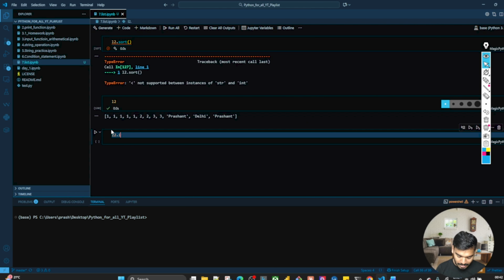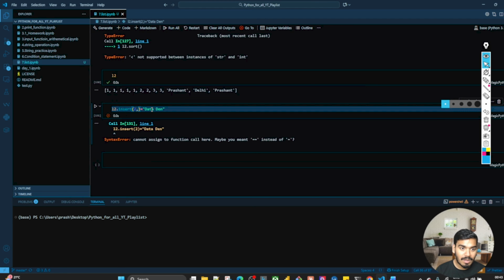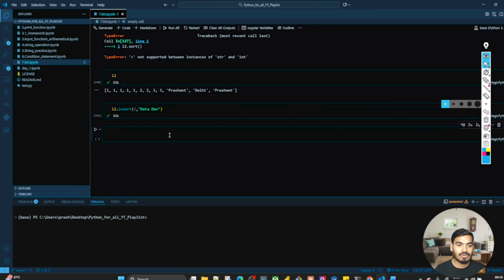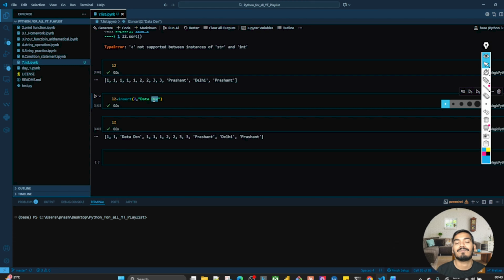So I'll write L2.insert and write the index value. So let's say that I want to insert at the second index, and that value will be, let's say, data 10. What is the issue? I think it is a comma, and the data should be inside that. So in insert, you have to provide both. First you provide the index, then the data. Yeah, right. So over here, L2, and at the second position, you have this element.